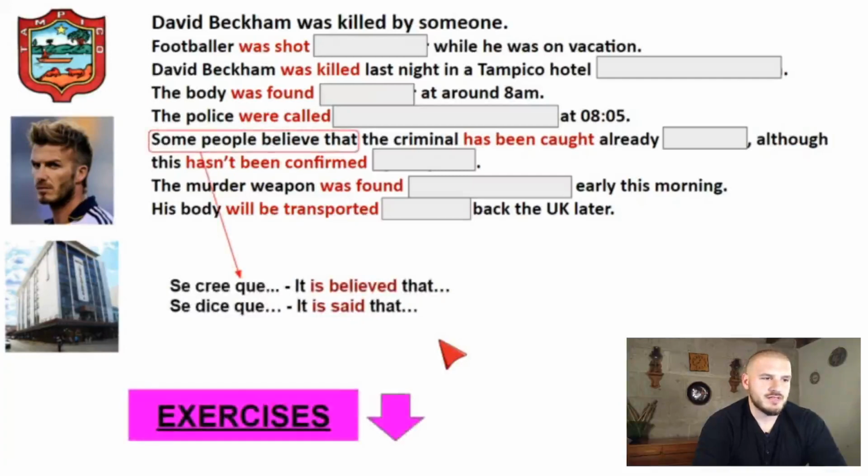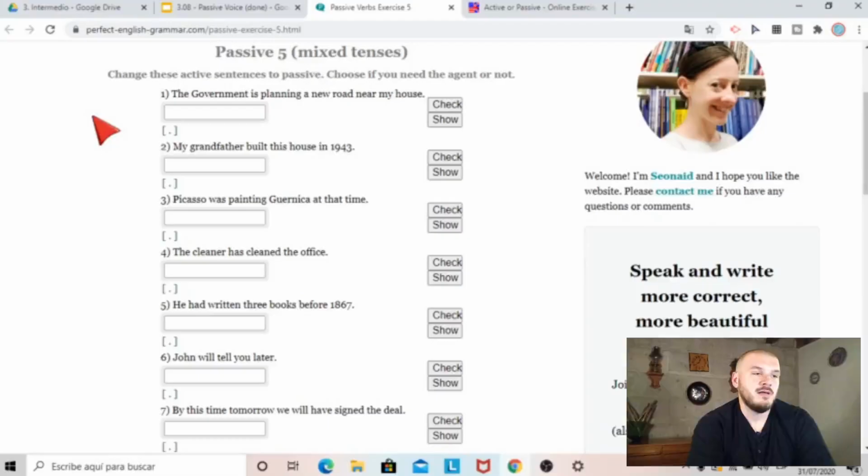Let's do some more exercises. Go to point number 2 in the description. You will find many, many activities. This is one example of an activity, okay? This is the page for one of the activities for passive voice. Change these active sentences to passive. Choose if you need the agent or not.